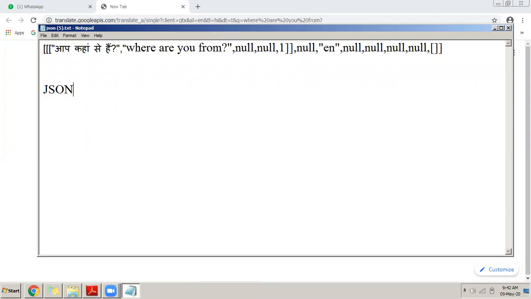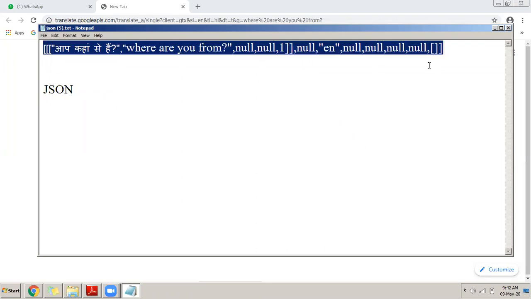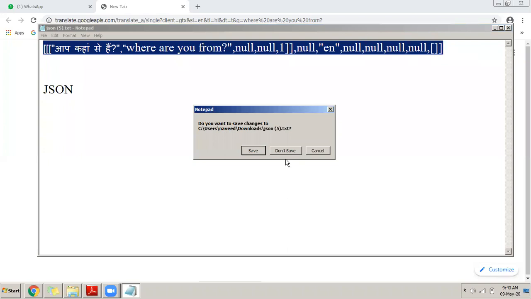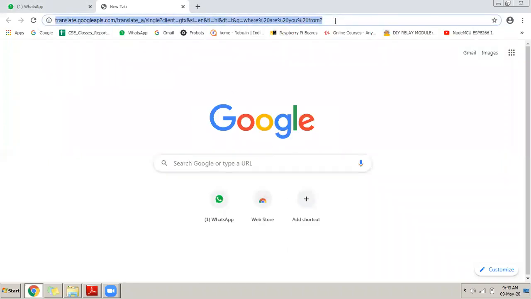But I want to introduce you to two formats today. Whenever you request any web service, the web service will return you some data. The best way to return the data is to send it in one of these two formats: either XML format or JSON format. When the data comes back from the web service in the text file, like how you saw that I requested this translation, it gave me back the text file. Inside that, the data was in the form of JSON. Web services will return you back.